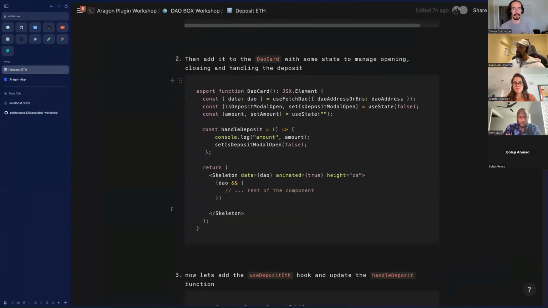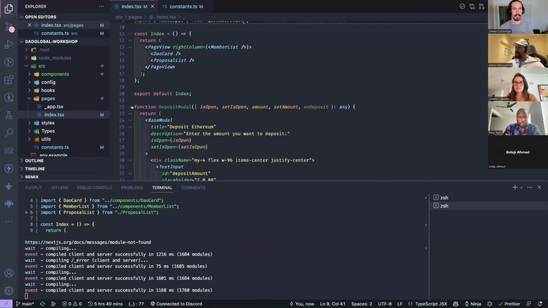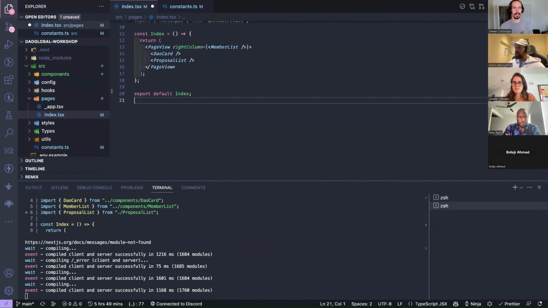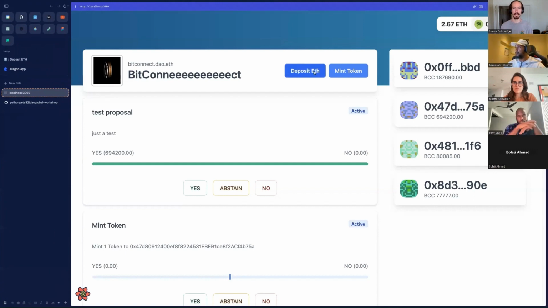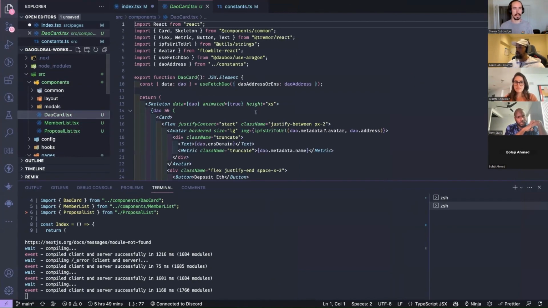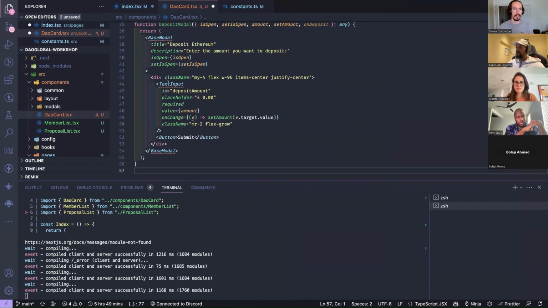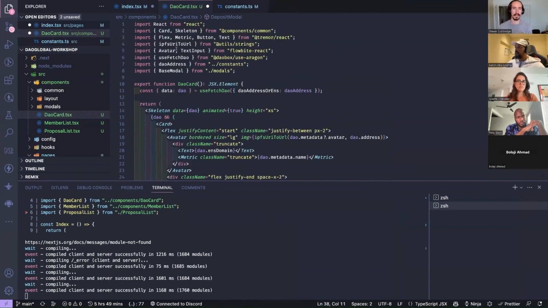Hold on, I made a mistake. Sorry, guys, this doesn't go here. We're in the index file. Let's go back again. What we're trying to do is implement this deposit ETH button, so we need to actually be in that component, of course. Let's go back to these components, the DAO card component. Drop this in here. Add all missing imports. Have we got it in the right place? Flowbite? Yeah, text input is not supposed to be from there. It's in this one here.